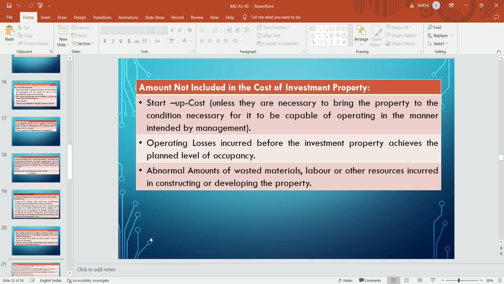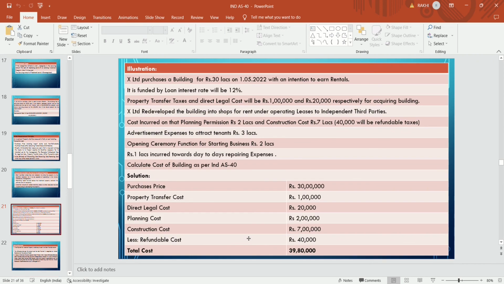Abnormal loss: abnormal amounts of wasted materials, labor or other resources incurred in constructing and/or developing the property. Any abnormal loss, like wasted materials, wasted labor or other resources during the construction or development period, is to be charged to P&L and not added to the cost of investment. This is to be explained by example.